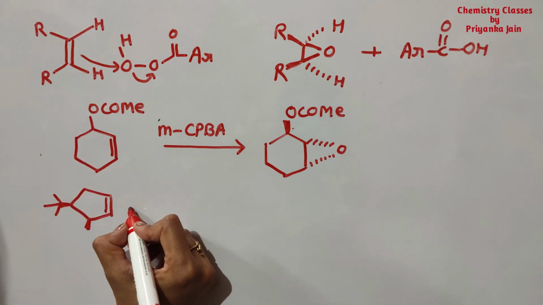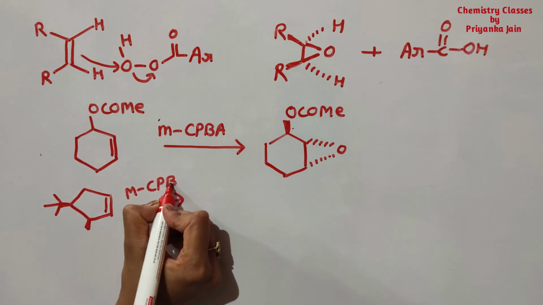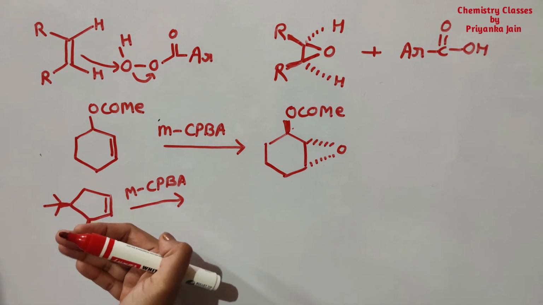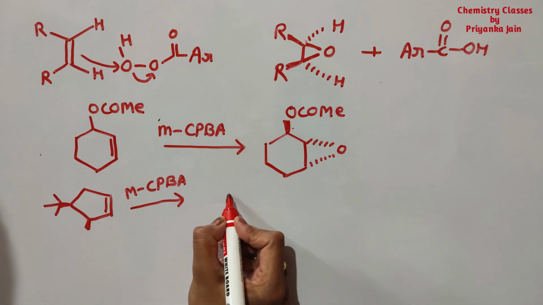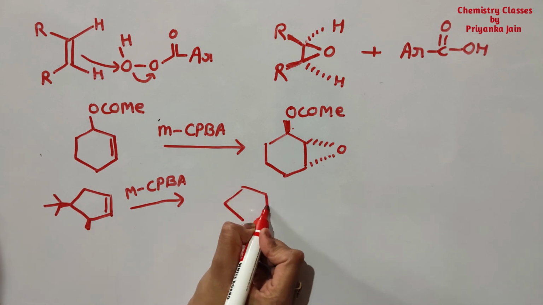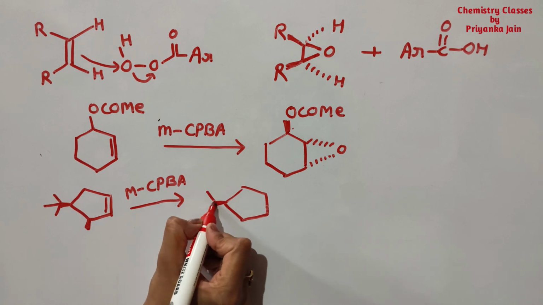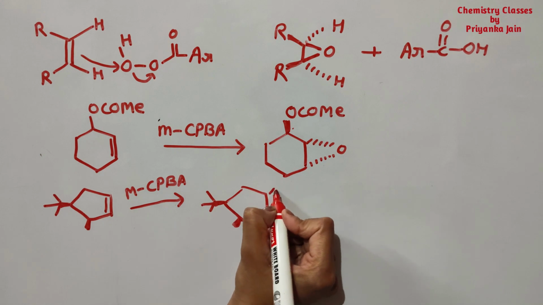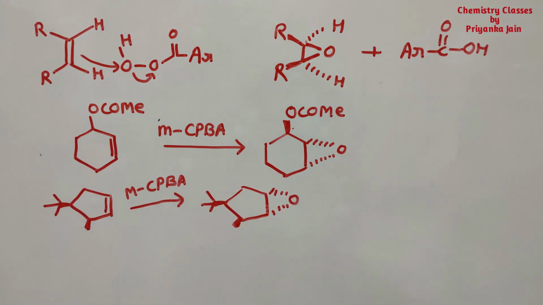And if I am treating it with MCPBA, then what will happen? This will attack from the below the plane side, because the bulky groups are present above the plane. So in this manner the ring will be formed.